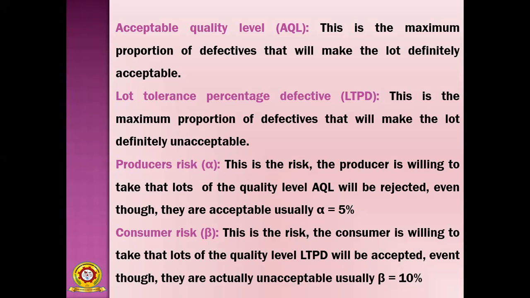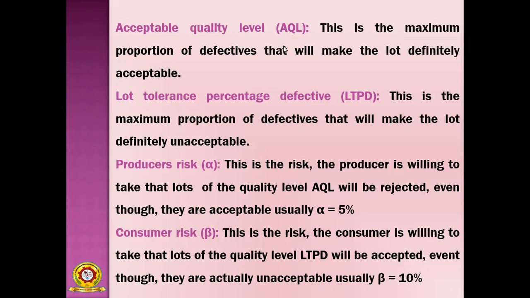Suppose in general the defective percentage you are ready to accept is 10%, but sometimes the producer is ready to take up to 5% more.